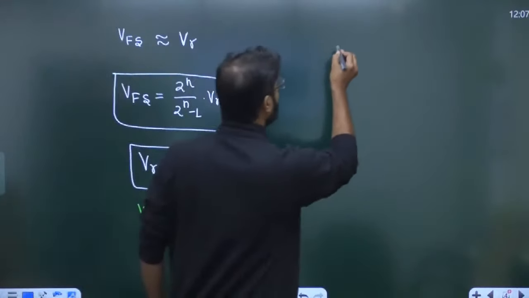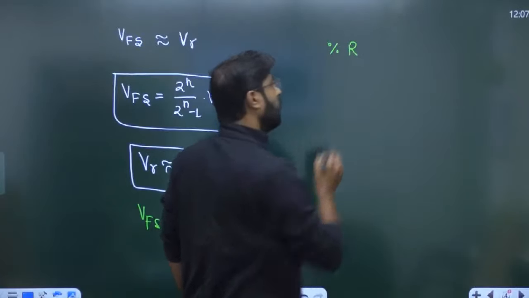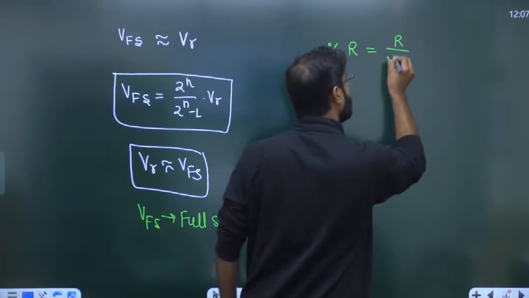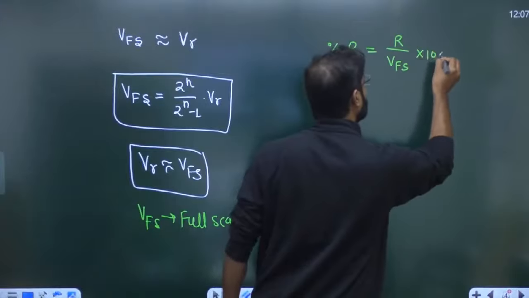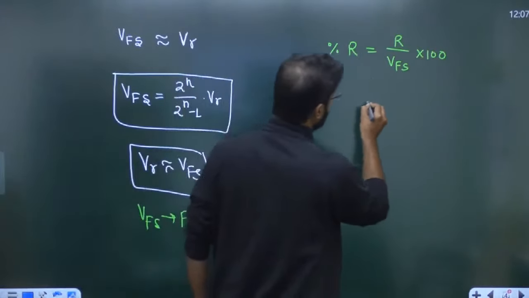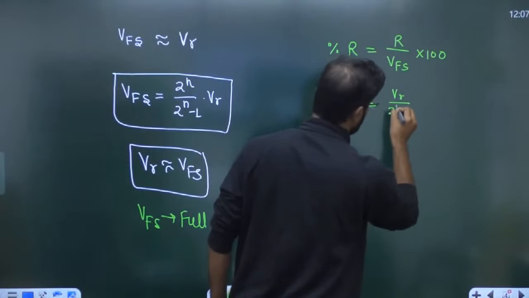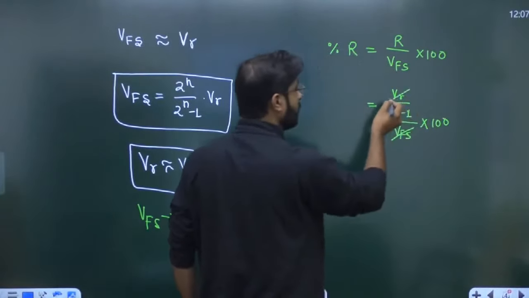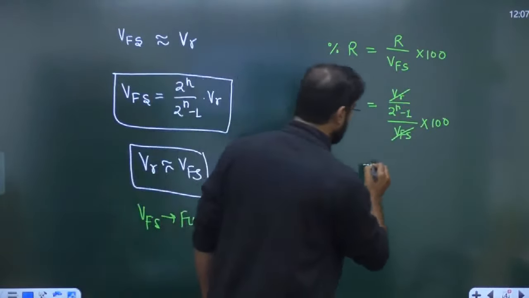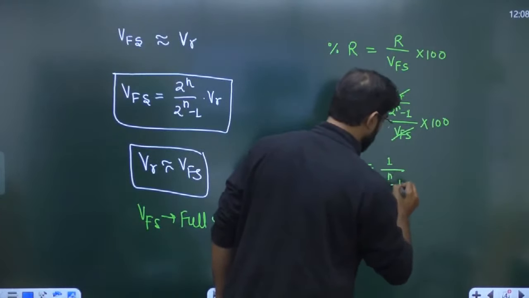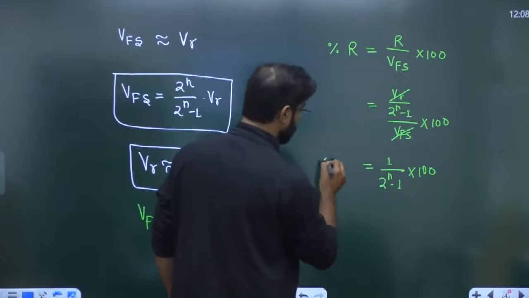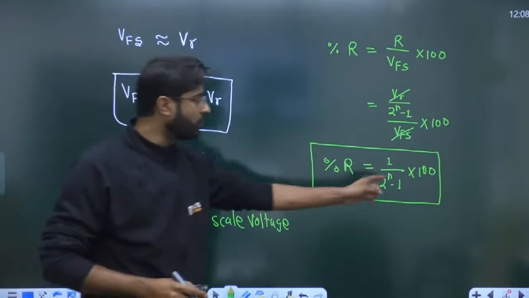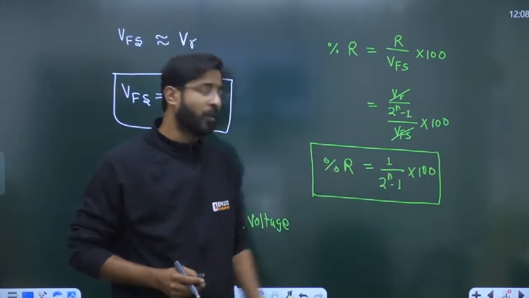Now there is one more thing, guys, the percentage resolution. Whenever they ask a question regarding percentage resolution, always remember: resolution upon VFS into 100 is the percentage resolution formula. Already we know the resolution is VR upon 2 raised to power n minus 1, so percentage resolution is VR upon 2 raised to power n minus 1 upon VFS into 100. Since VR and VFS are approximately equal, this is 1 upon 2 raised to power n minus 1 into 100. This is called percentage resolution. So percentage resolution mainly depends upon the number of bits only.